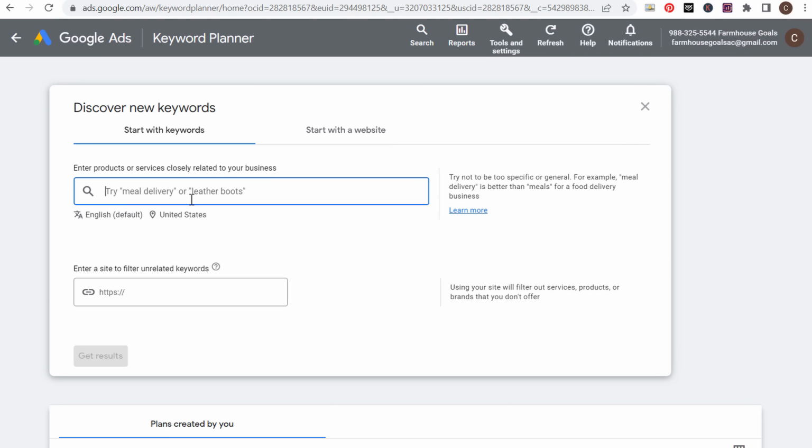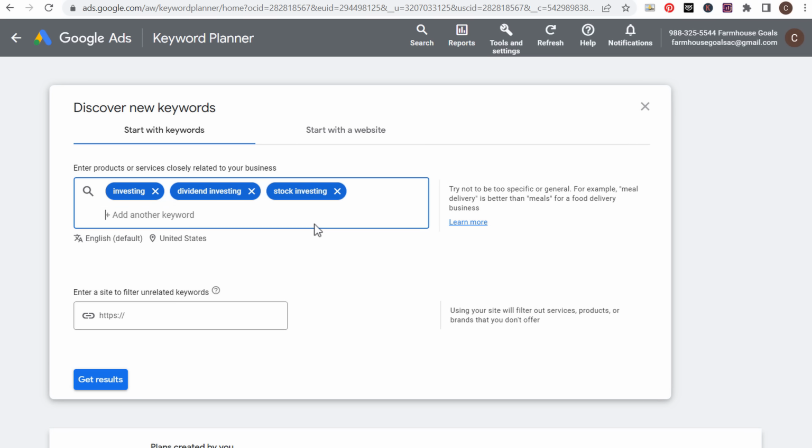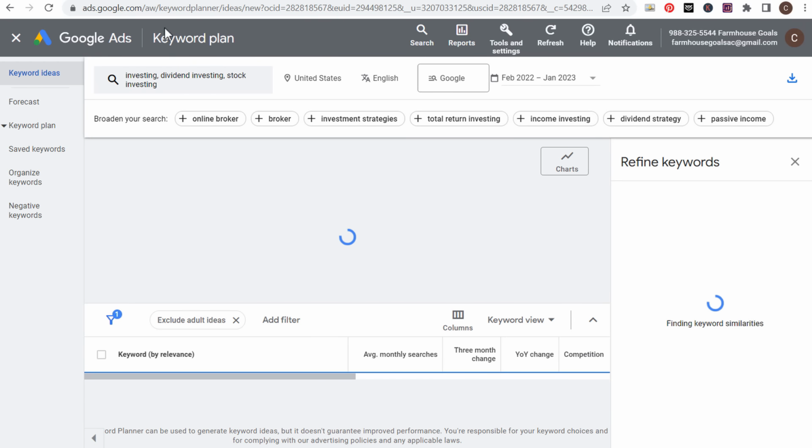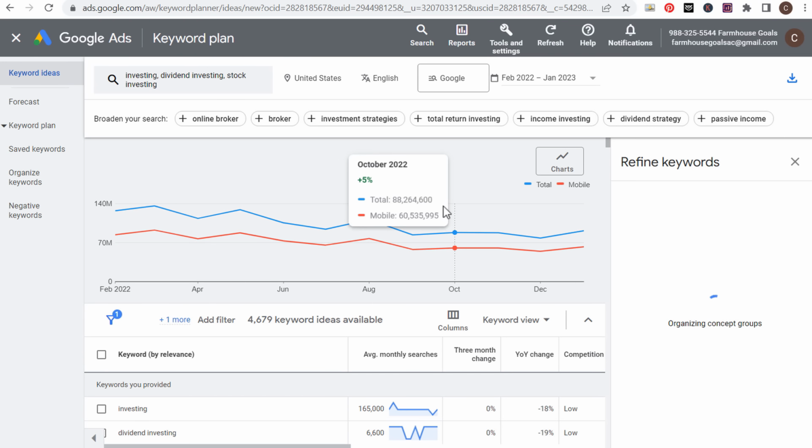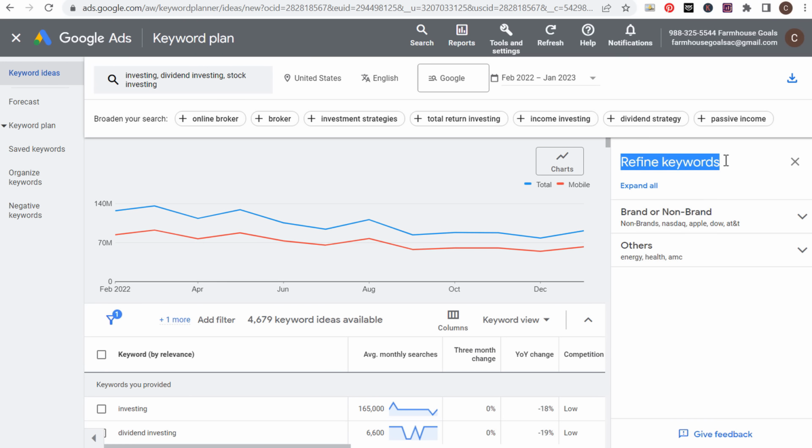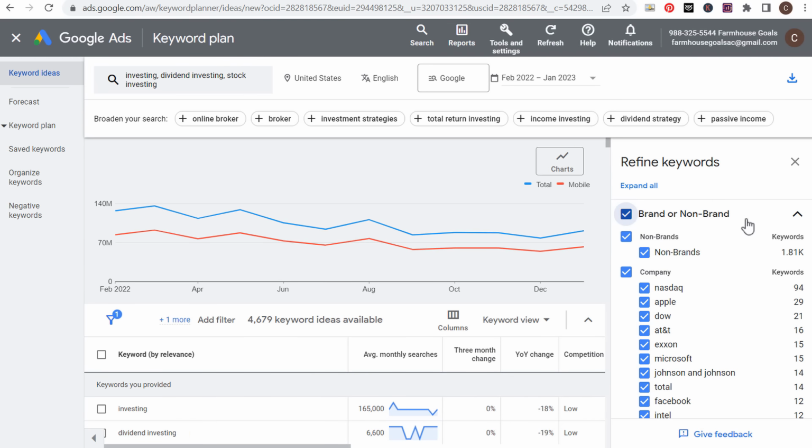If, for example, I want to write about a topic like finance, maybe I want to write about investing. So what we do is we write in investing here. Maybe I want to focus on dividend investing, stock investing. So we start entering some keywords in here and click on Get Results. Using the Google Keyword Planner, this is where you want to come up with keywords that you can target. And coming over here to refine keywords, sometimes you can just find different ideas within this. This one isn't too good here, but for some of the different topics, you can find a bunch of ideas just by coming through refining your keywords.